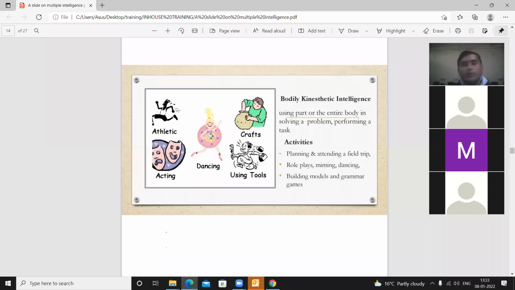The main motive of this topic is how to attract the interest of the student in the classroom, and this can be done only with the help of respecting their intelligence, and it can happen if you are aware of this. That's why Howard Gardner's theory is very important for us to utilize and make our class effective.